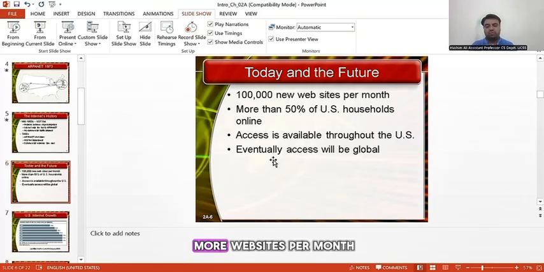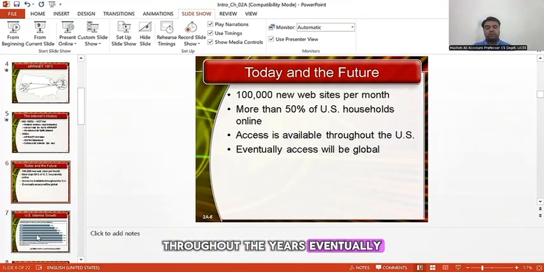So we have more websites per month being developed as technology is being shifted towards AI. More than 50% of US households were online, that is again 2005. Currently it will be almost 90% and above of US households that are online. Access is available throughout the US, and eventually access will be global, which currently it is. Household appliances or other devices are connected via the internet.